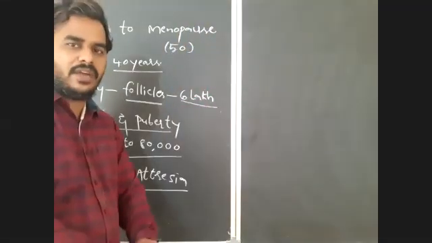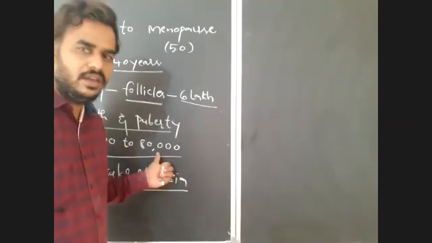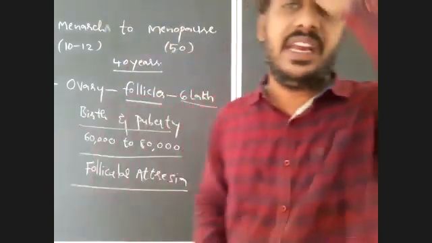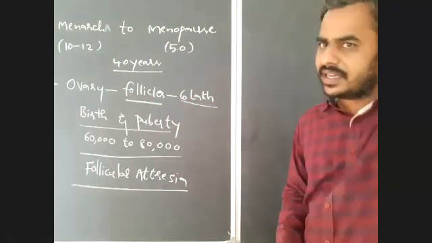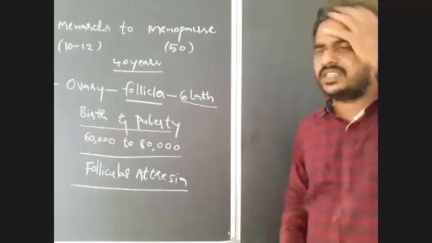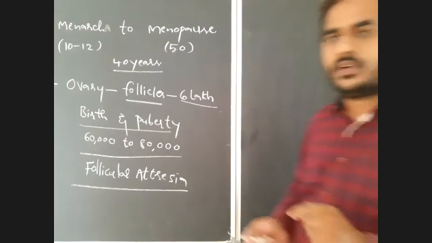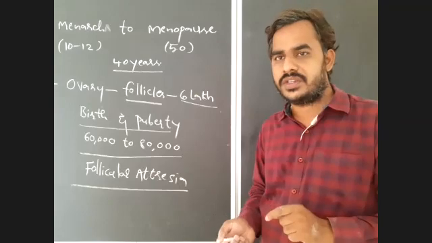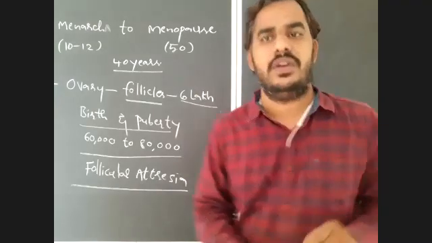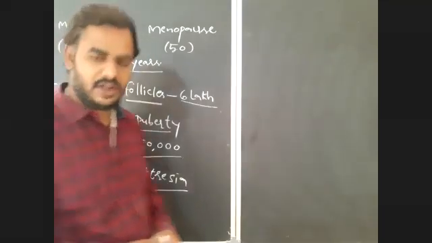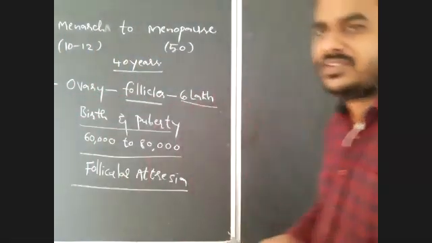Here, one more problem we have to notice. 60 to 80,000 follicles will remain in each ovary after puberty, right? But how many will modify into a mature follicle or Graafian follicle? That also you have to notice.